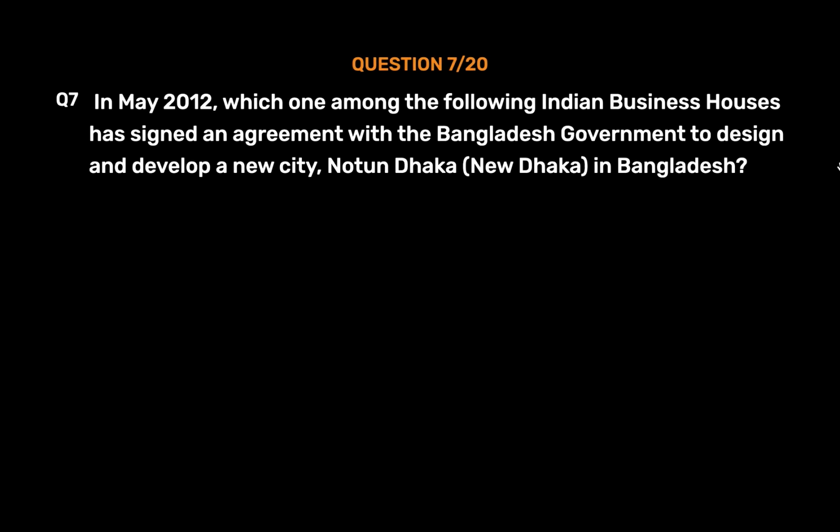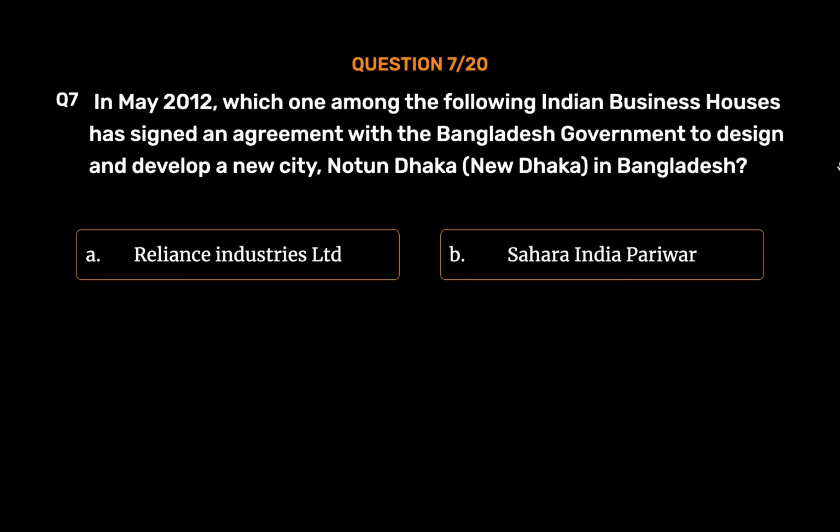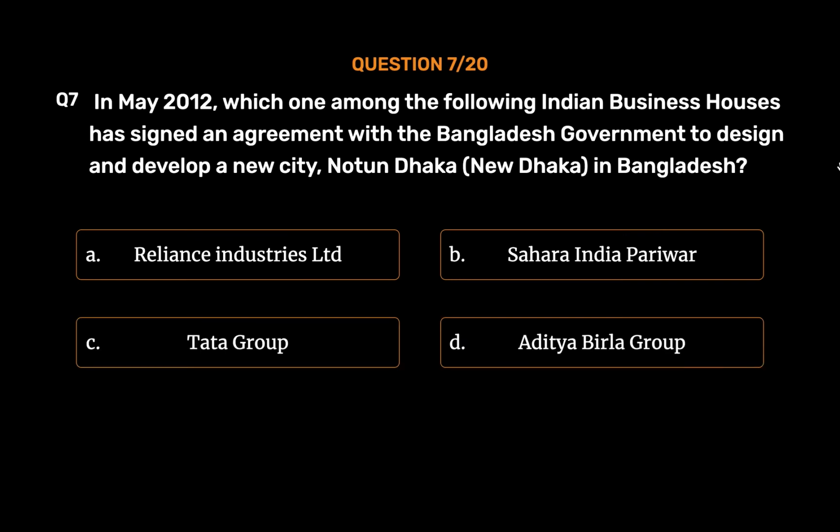Question number 7. In May 2012, which one among the following Indian business houses has signed an agreement with the Bangladesh government to design and develop a new city, Notun Dhaka, New Dhaka, in Bangladesh? Option A. Reliance Industries Limited. Option B. Sahara India Parivar. Option C. Tata Group. Option D. Aditya Birla Group. The correct answer is Option B.